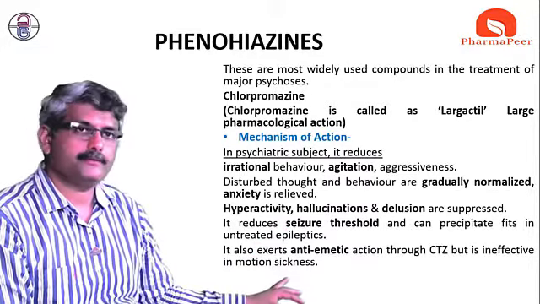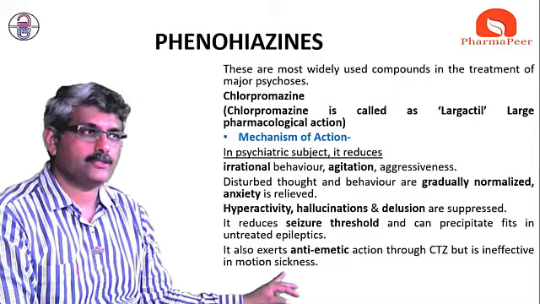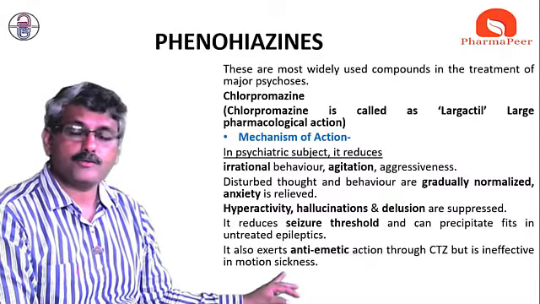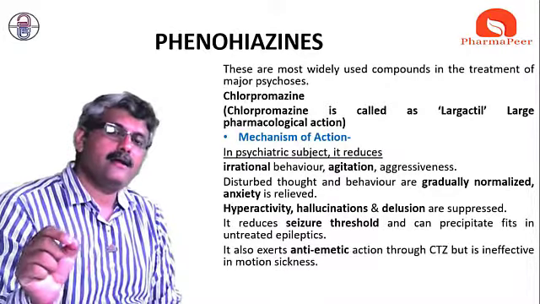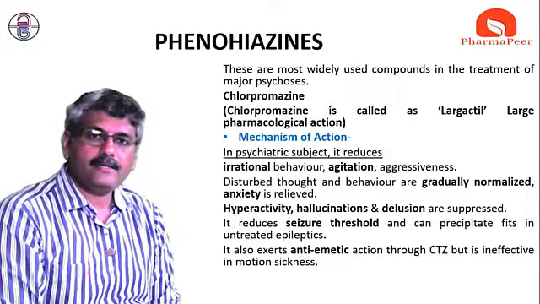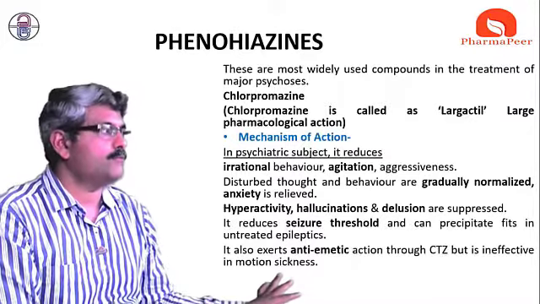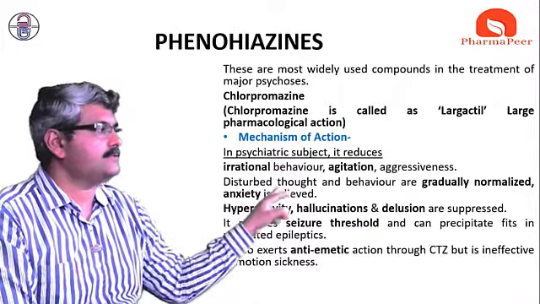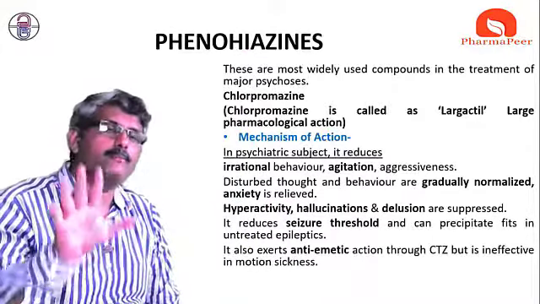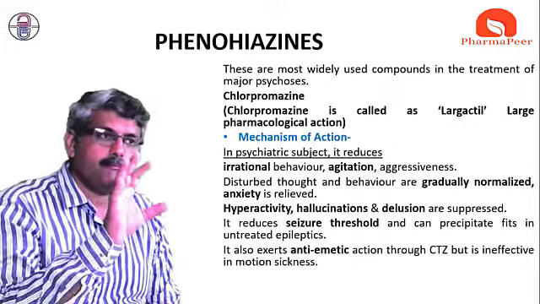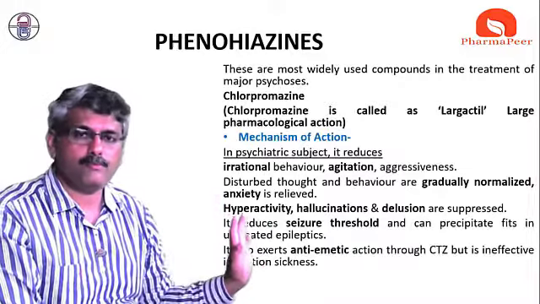Many times in exams, this point is very important. Many times in exams, we ask the question: drug of choice for motion sickness. As it is anti-emetic, many students write that chlorpromazine is an anti-emetic drug used in treatment of motion sickness, but particularly this drug doesn't work for motion sickness. So these are some symptoms which are reduced because of the phenothiazine, because of the blocking of dopamine activity, because of the reduction of the dopaminergic activity. That is the most important thing.